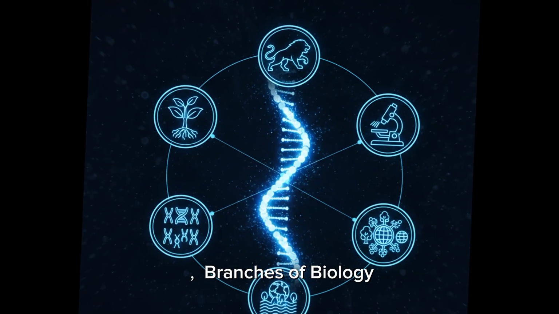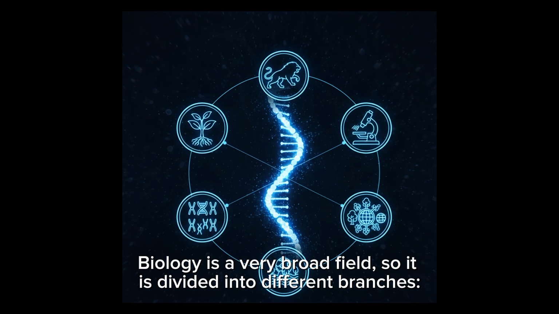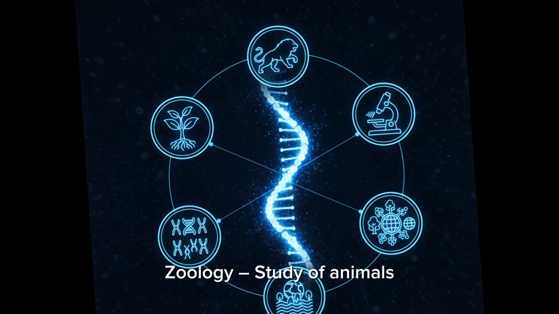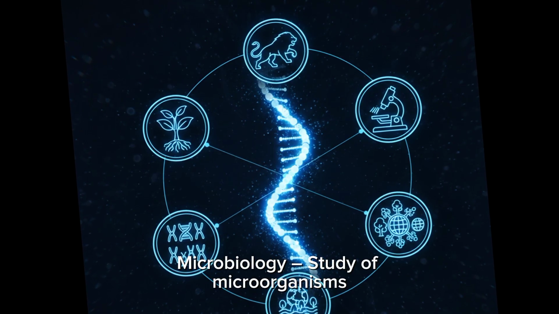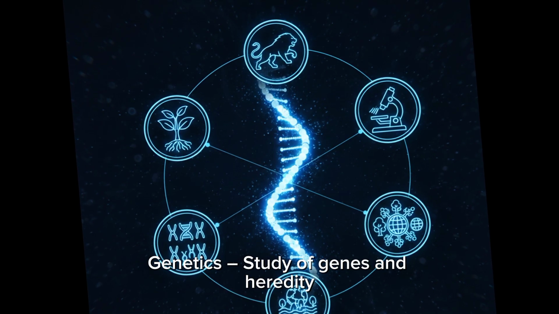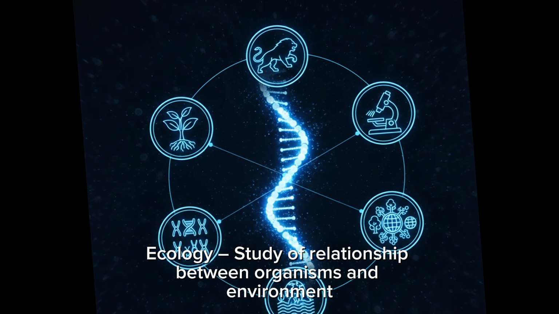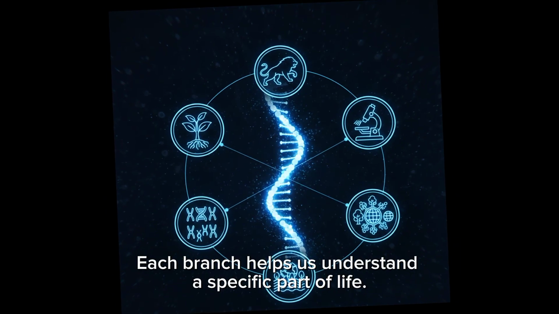Branches of biology. Biology is a very broad field, so it is divided into different branches. Botany, study of plants. Zoology, study of animals. Microbiology, study of microorganisms. Genetics, study of genes and heredity. Ecology, study of relationship between organisms and environment. Each branch helps us understand a specific part of life.